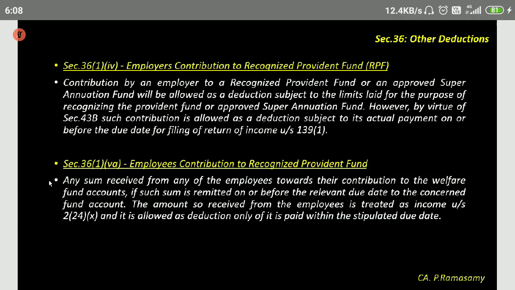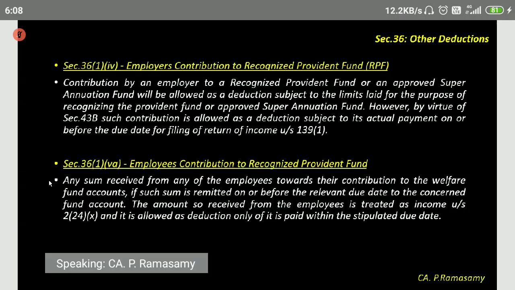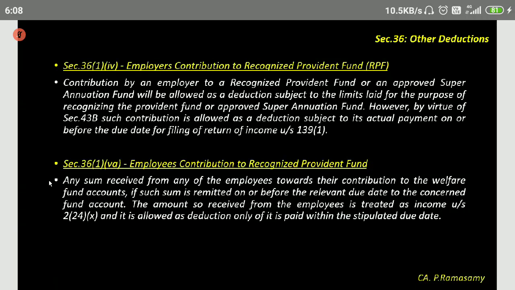However, by virtue of section 43B, such contribution is allowed as a reduction subject to its actual payment on or before the due date for filing return of income under section 139(1). Okay. 36(1)(va) is with respect to employees' contribution to provident fund. It is allowed if remitted on or before the relevant due date to the concerned fund account. This is where it matters. Relevant due date is what matters.